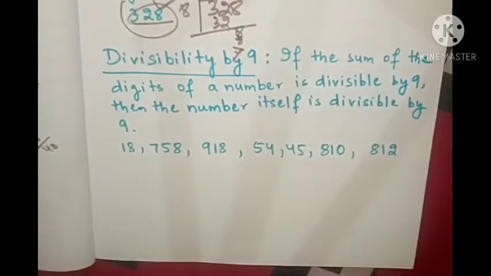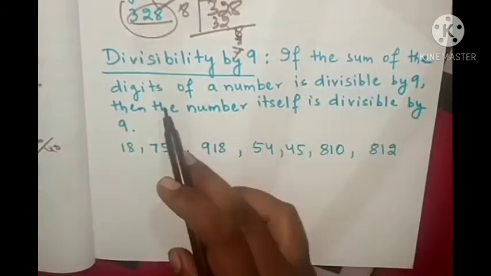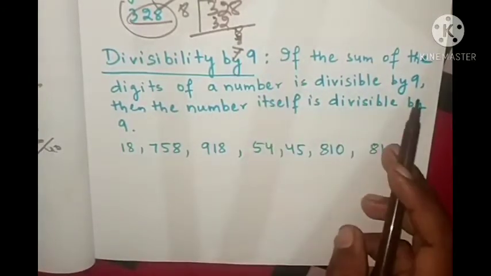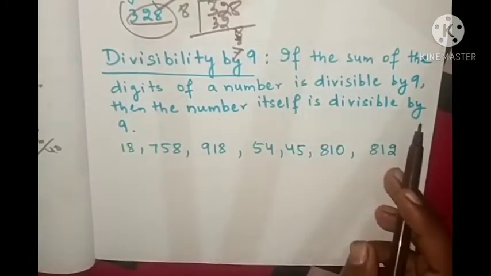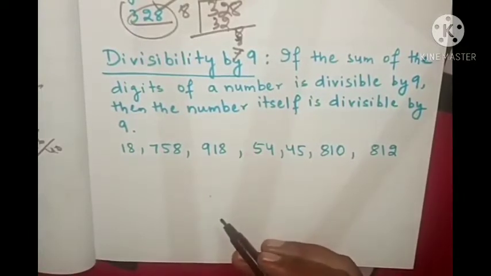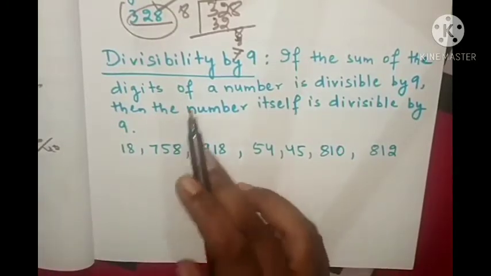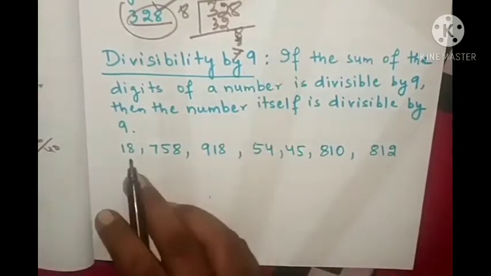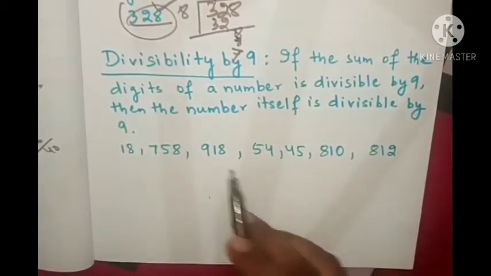Then divisibility by 9. What is written? If the sum of the digits of a number is divisible by 9, then the number itself is divisible by 9. So we have to find the sum of the digits. Like how we do in 3, we add all the digits.